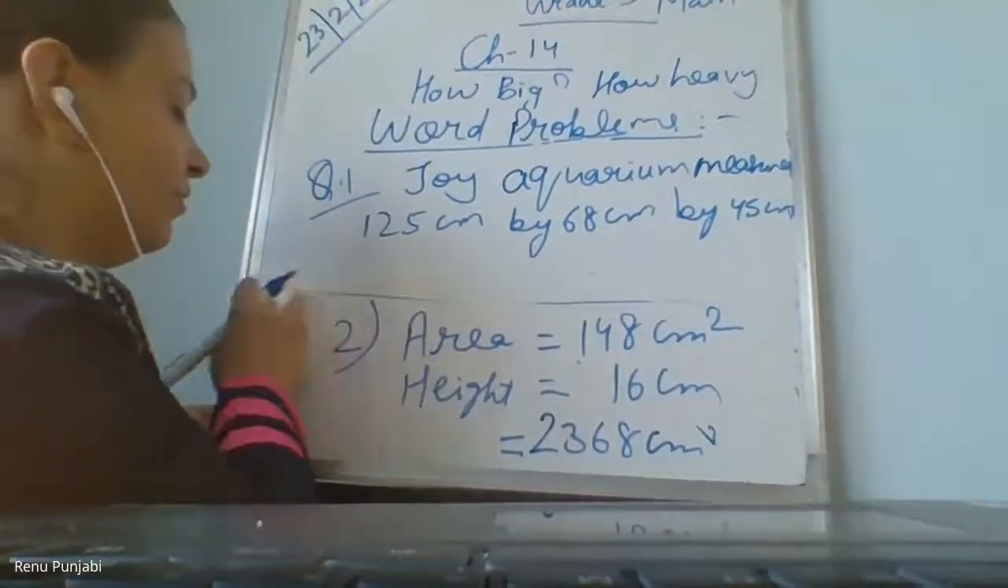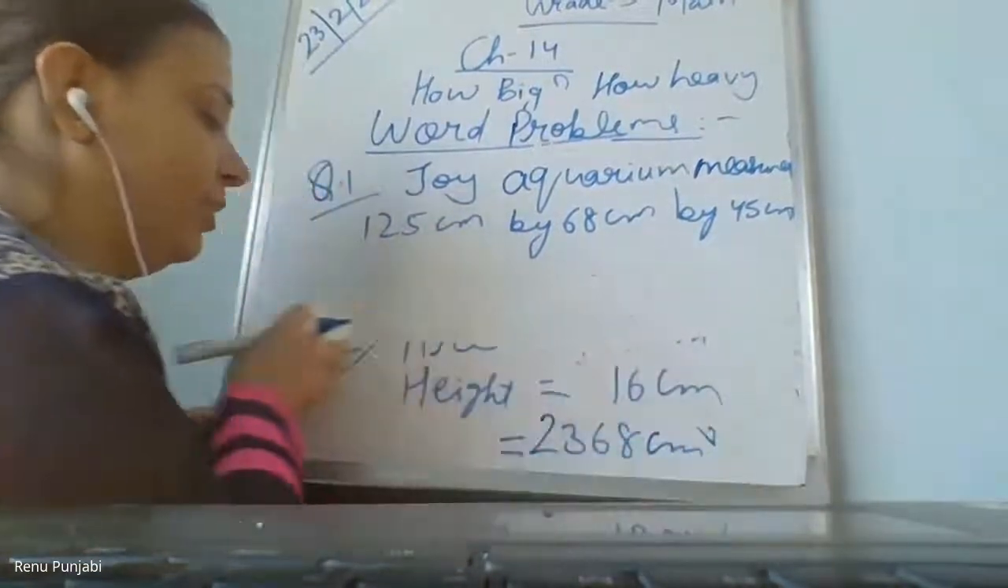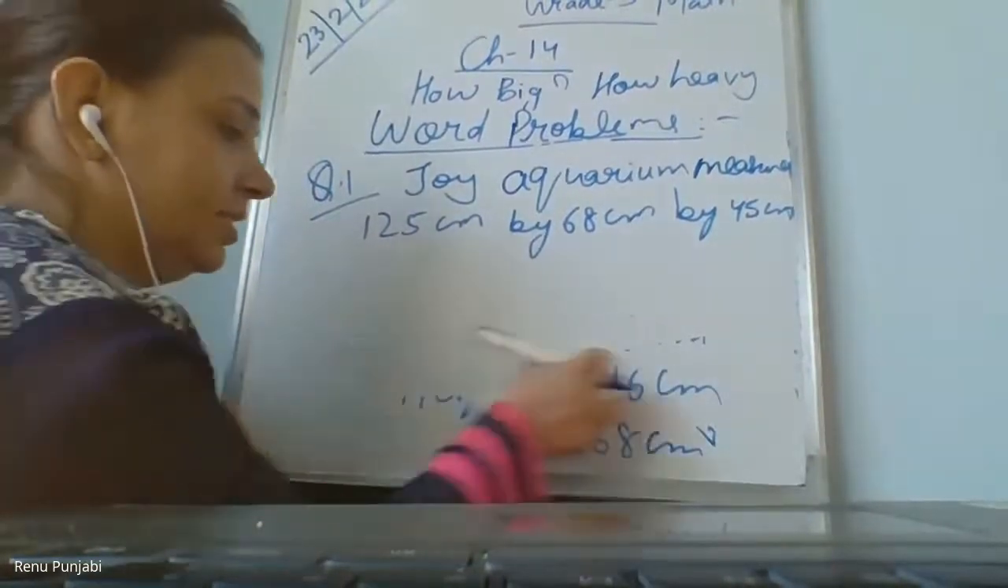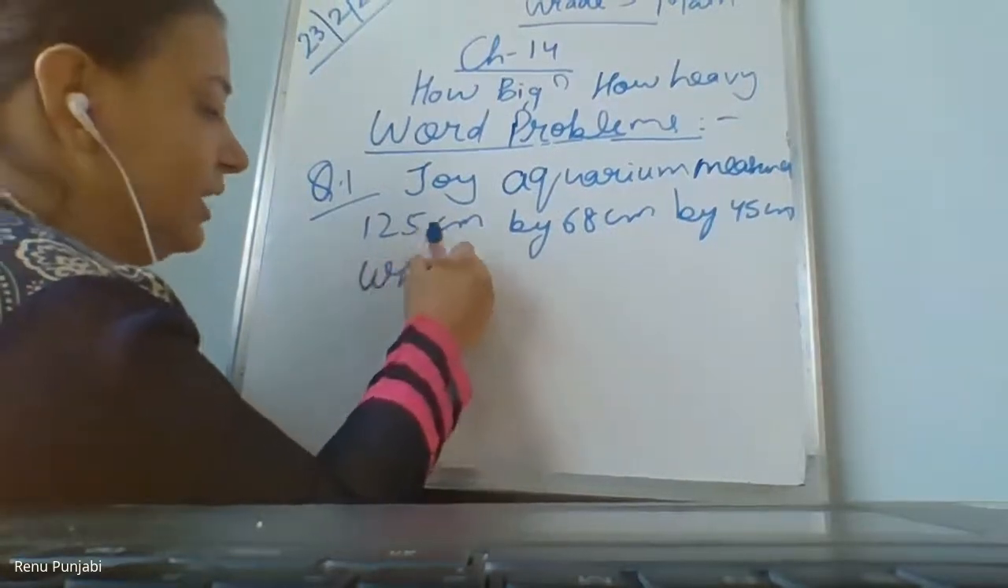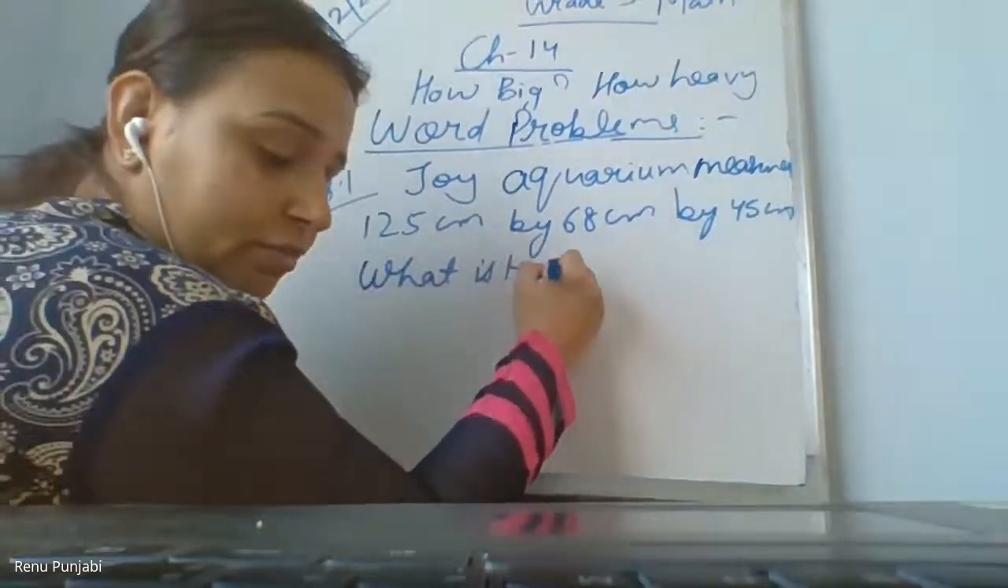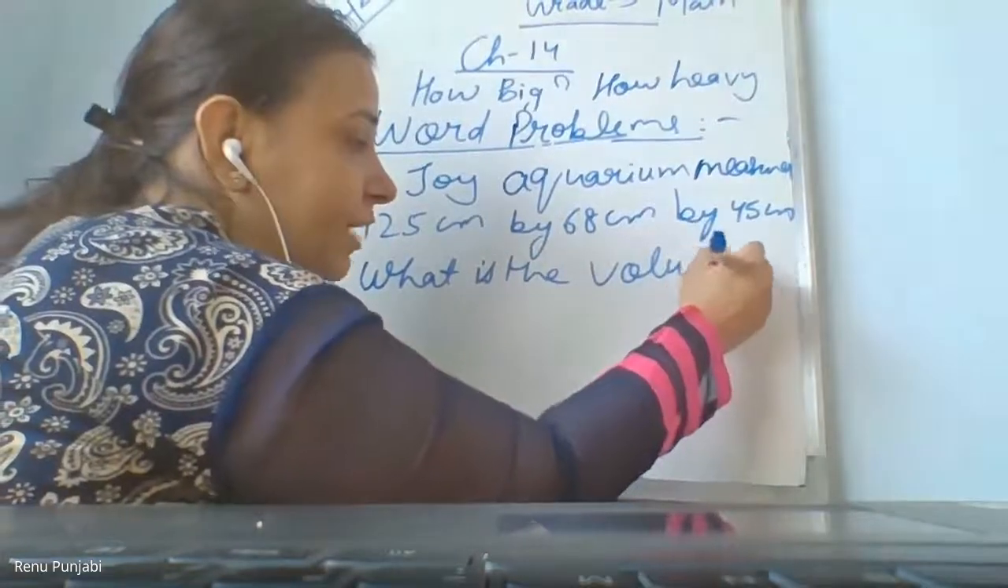So what is the shape of the aquarium? Cuboid. Yes. So now find, will it be easy to find the volume? What is the volume of the aquarium? Find it out.